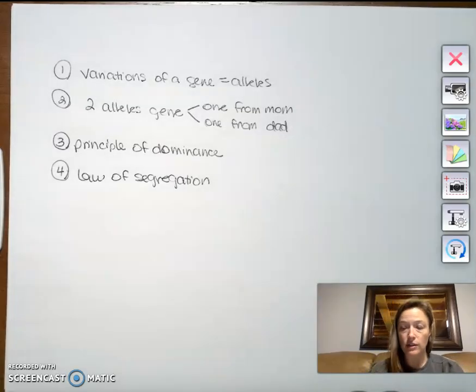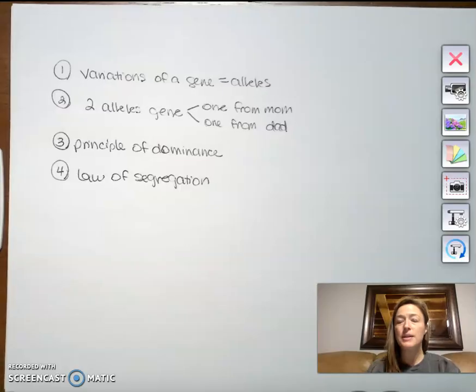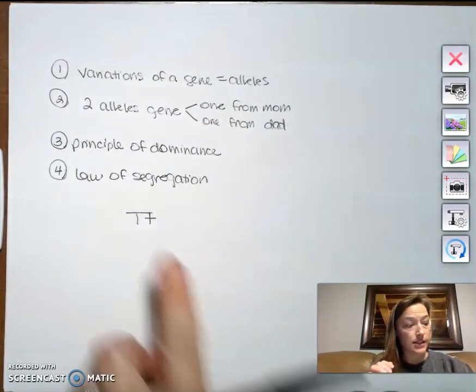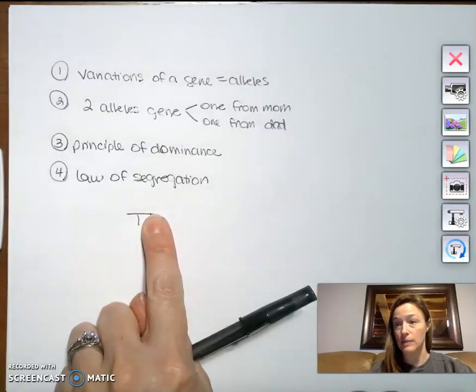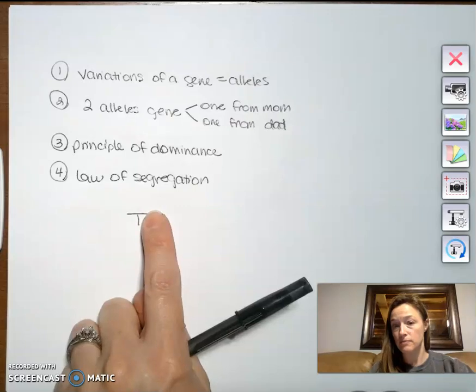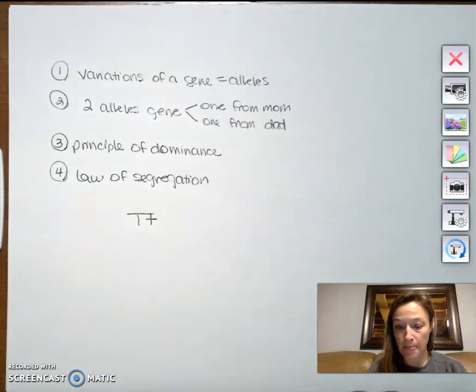I can describe what it means for an allele to be dominant. Dominant alleles will show up if they're present. It doesn't matter if you have 1 copy or 2. If they're there, you will see that trait, and that's what it means to be dominant. They mask the recessive trait. So even in a heterozygous organism, where they are like big T, little t, it's like that little t is not even there because it doesn't get to speak up. If this is tall and short, this plant would be tall. So the short gene doesn't even matter.